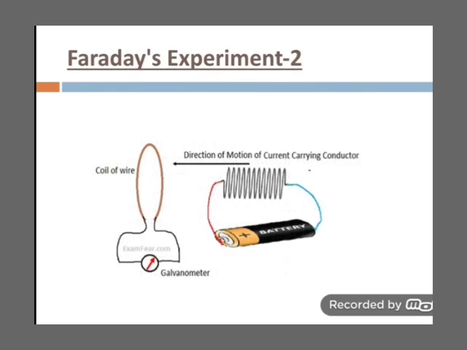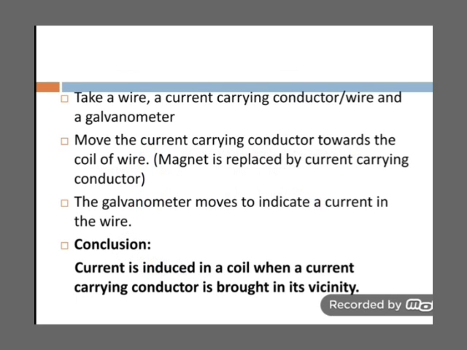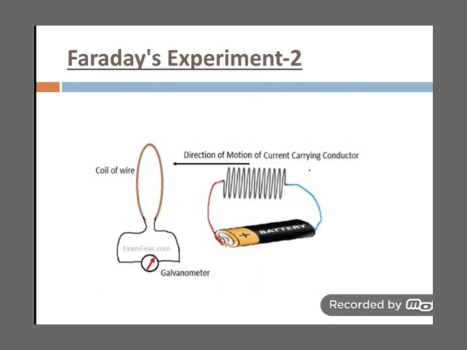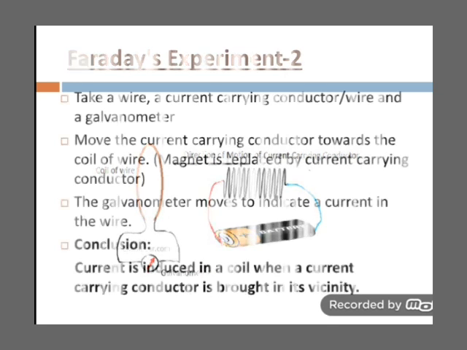Then Faraday's second experiment. The procedure is to take a wire, a current carrying conductor, and a galvanometer and connect them as shown in the figure. Here you can see that a coil of wire is taken with a galvanometer connected to it to show the flow of the induced current, and a battery is connected with a second coil, that is, a current carrying conductor placed near the coil which is connected to the galvanometer.